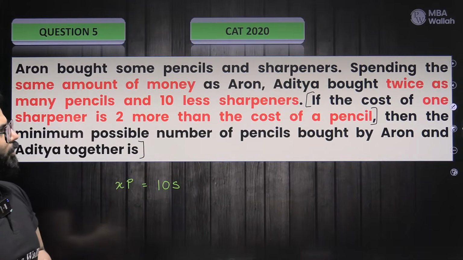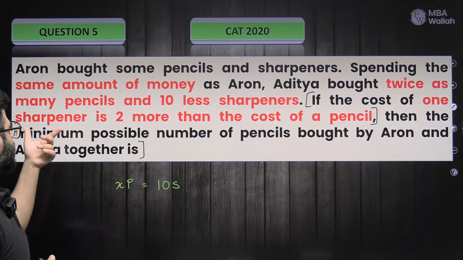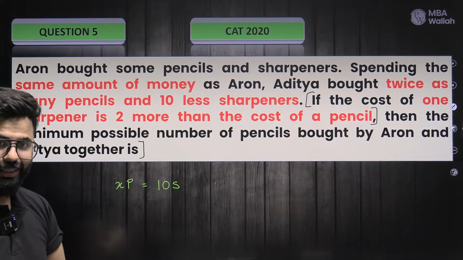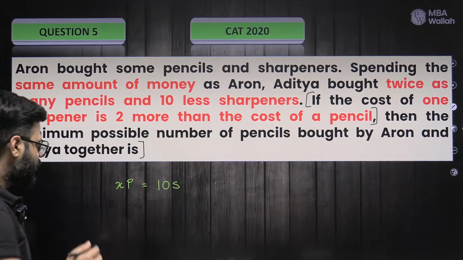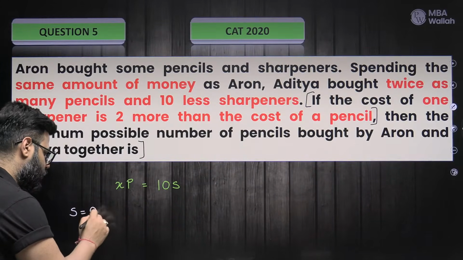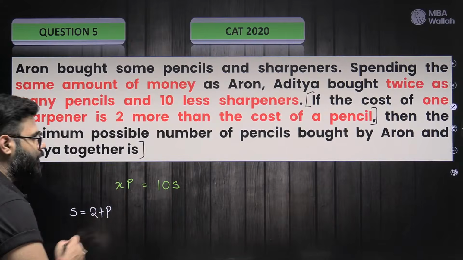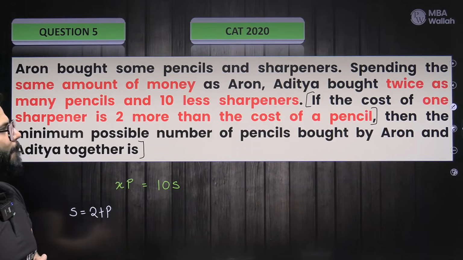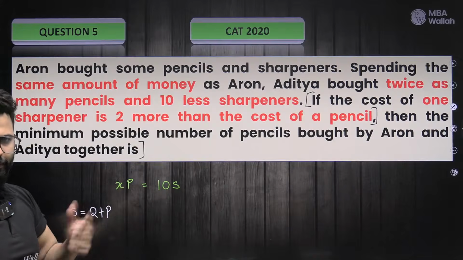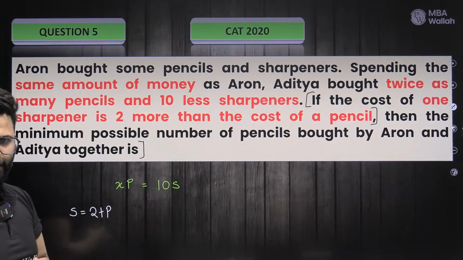Next is this line. What will be the equation you will form from this line? Cost of one sharpener is 2 more than the cost of a pencil. 2 more than, not twice. So the cost of one sharpener, that is S, is 2 more than the cost of a pencil, right? So S equals 2 plus P. Put it here and check what happens.